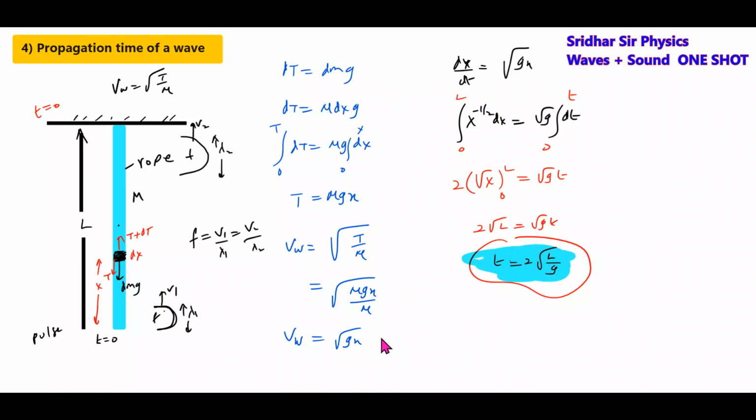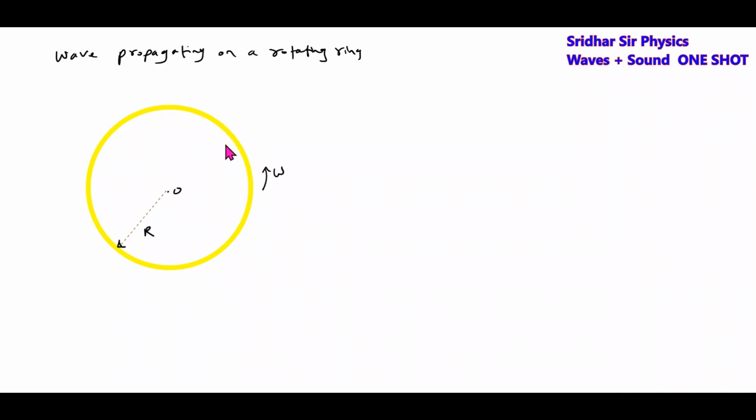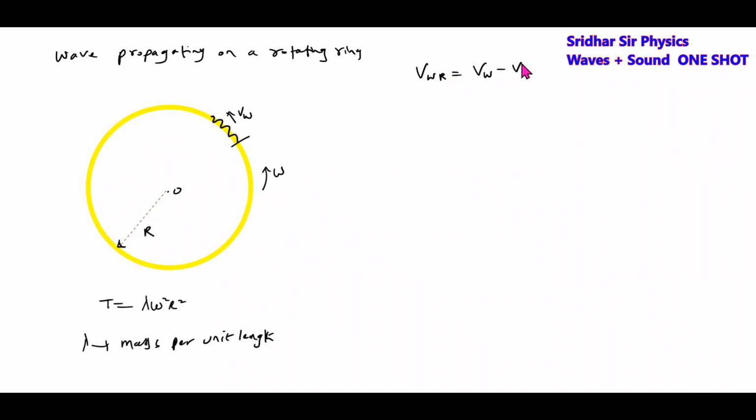Then similarly, we have the wave propagating on a rotating ring, when a ring rotates about an axis passing through the center perpendicular to the plane. So what is the expression for tension? Tension is given by lambda omega square r square, where lambda is mass per unit length. This is the expression for tension. On this particular ring, the wave will propagate. Then velocity of wave with respect to rope or ring is equal to velocity of wave minus velocity of ring. This is a formula.